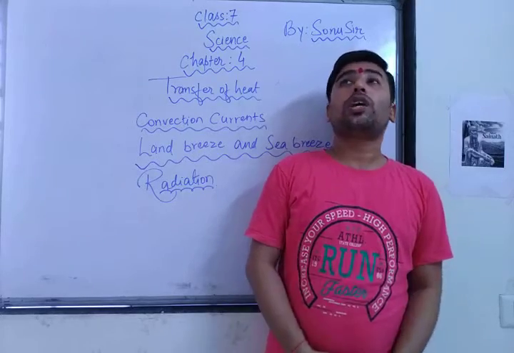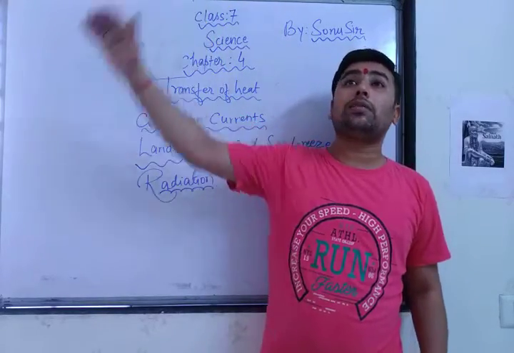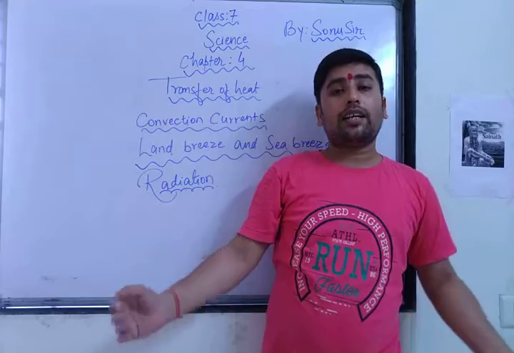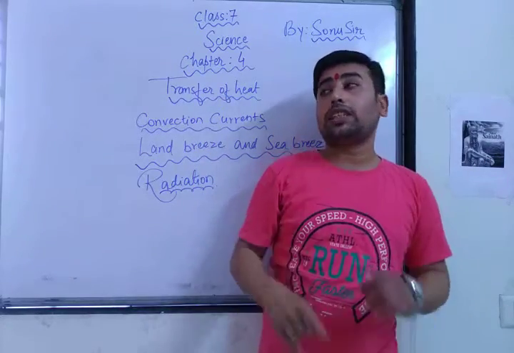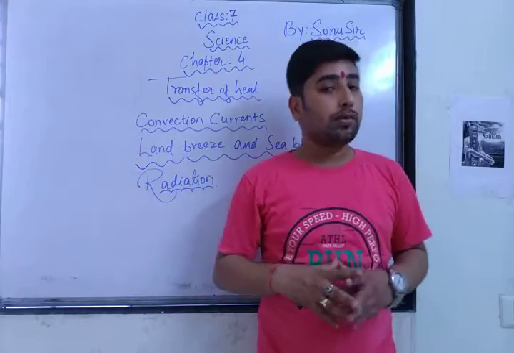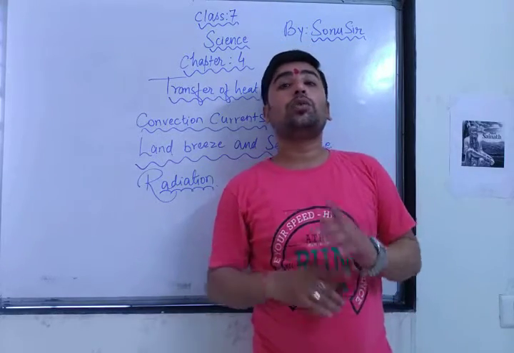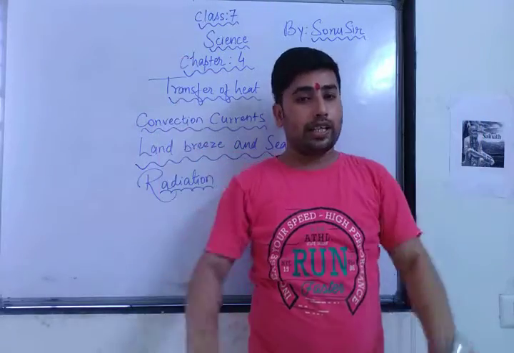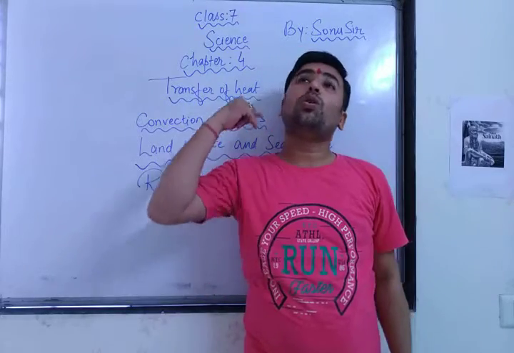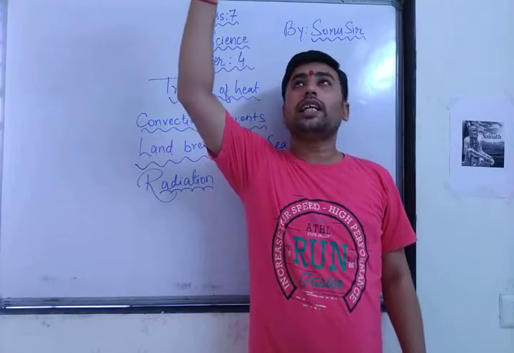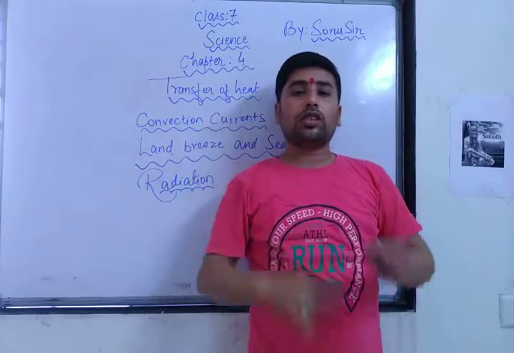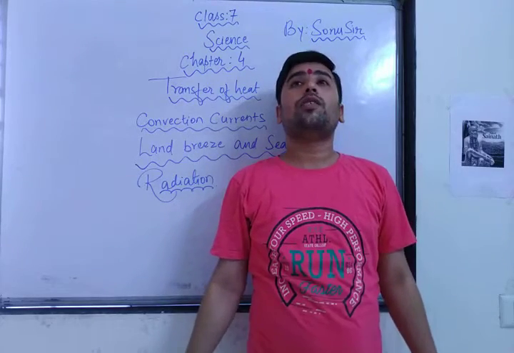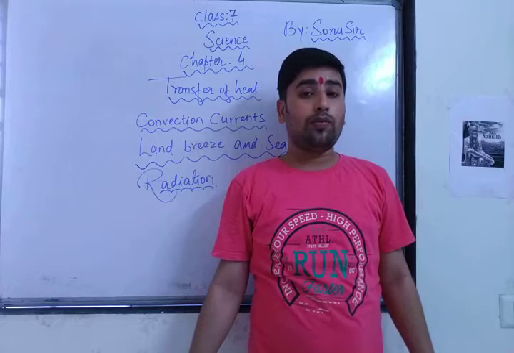Application means use. Okay, you might have seen the AC. Why are we putting the AC nearby the ceiling? Ceiling fans are attached to the ceiling because cool air comes down and hot air rises up. Till your room becomes cool, the AC does the process called convection current. What is this convection current? Hot air rises up, cool air comes down. As the hot air rises up, it goes nearby the ceiling, and from the ceiling the cool air comes down. So these phenomena replace each other, and finally the whole room becomes cool with the help of AC.